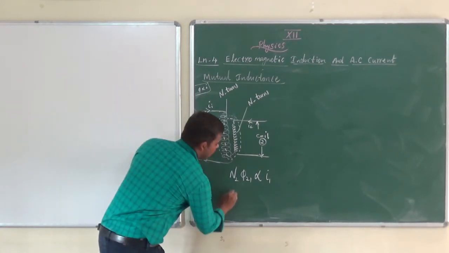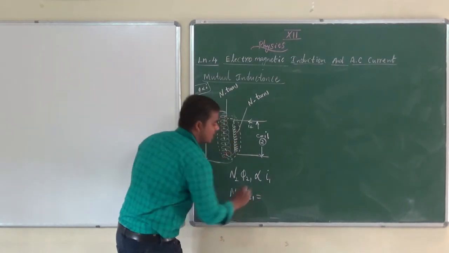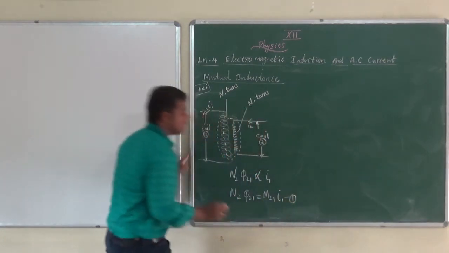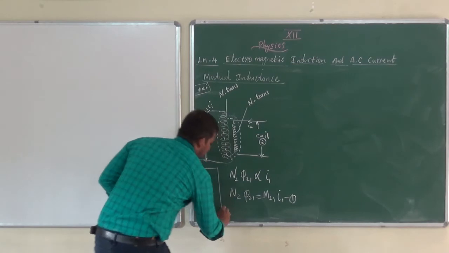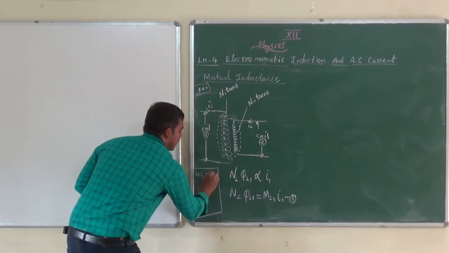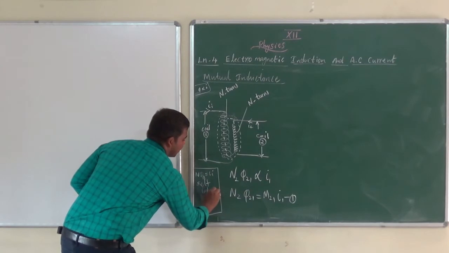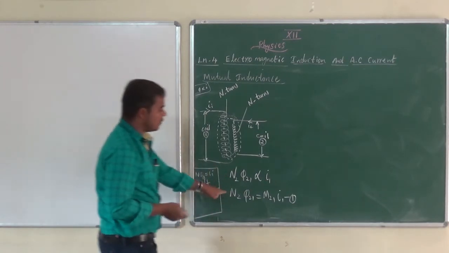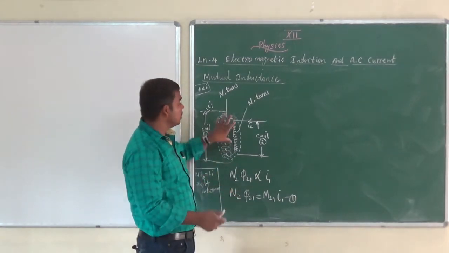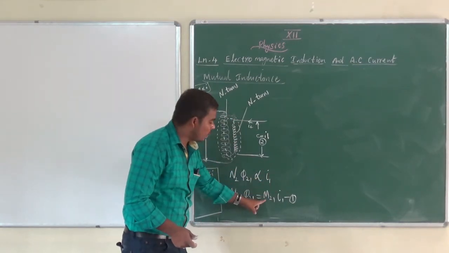So write this equation: phi21 equals M21 into I1, equation number 1. Just recall self-inductance: N phi B equals L I, isn't it? That is for self-inductance. In equation number 1, the EMF is induced in the second coil due to the change in current in the first coil. Then what is M21?